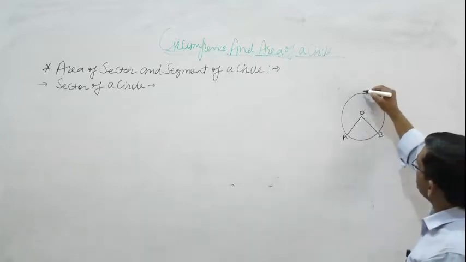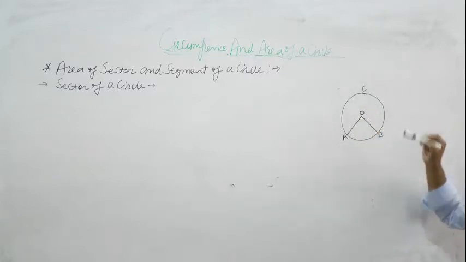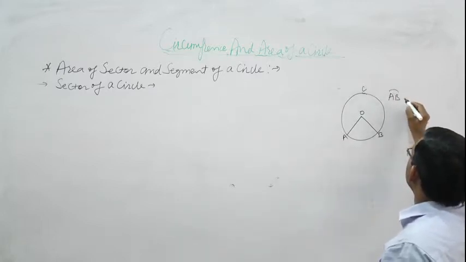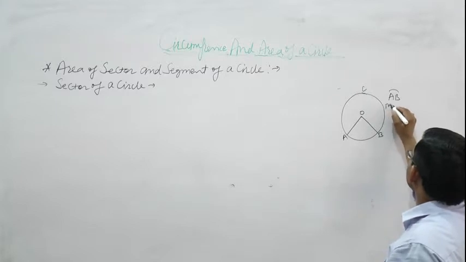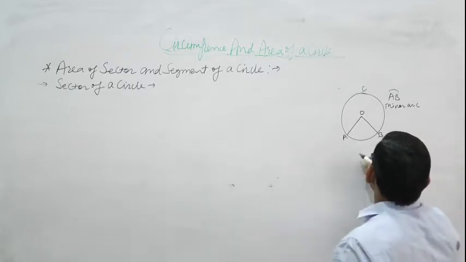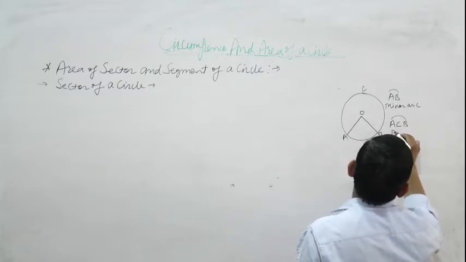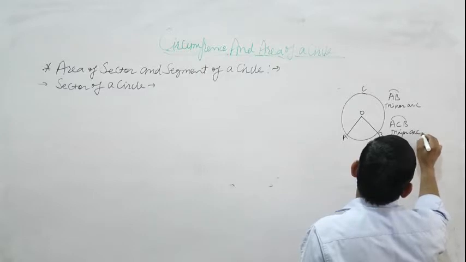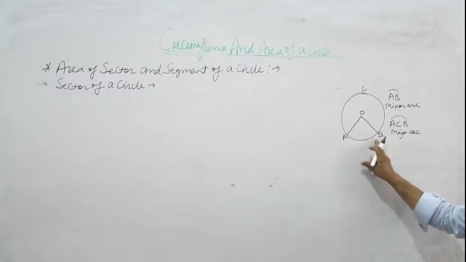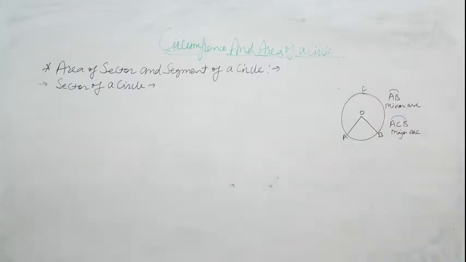And suppose C is any point, then ACB is the major arc. So AB is minor arc and ACB is the major arc.